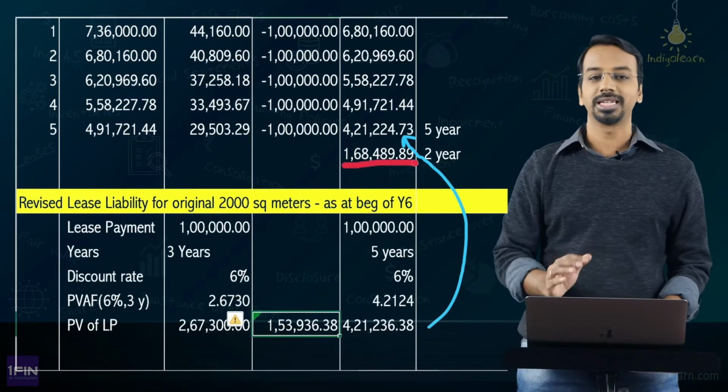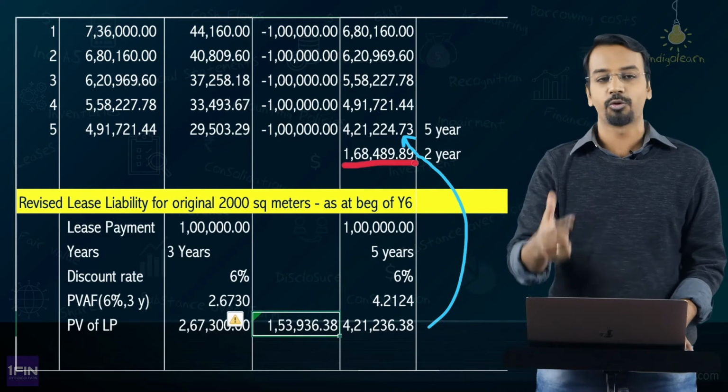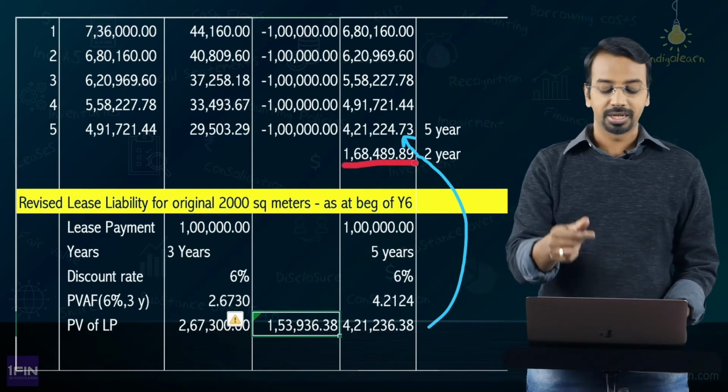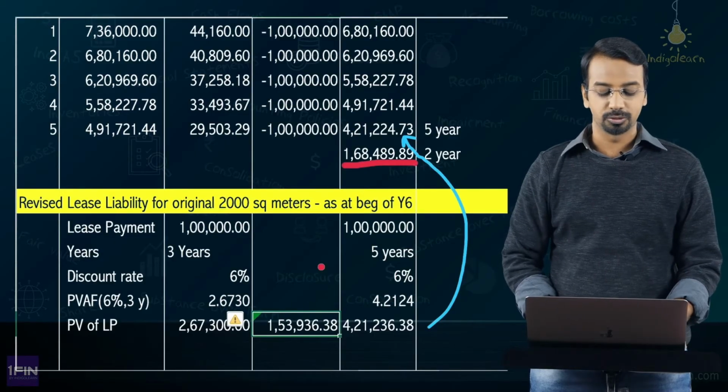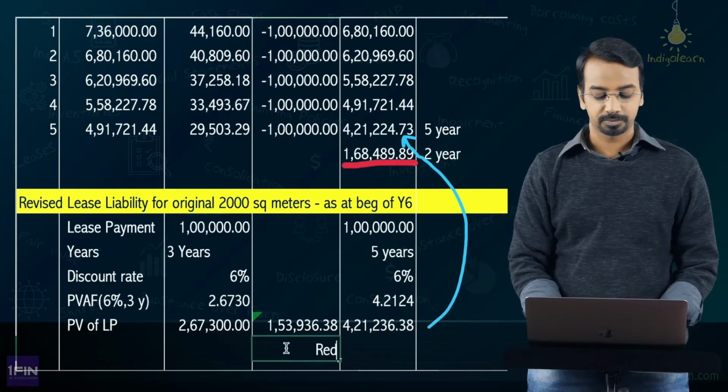Okay, so don't make the mistake of saying that for a 5-year period the liability is 421, so for a 2-year period the reduction should be by 1,68,000. That should not be the case. This is the amount by which it is reduced. So this is the reduction.